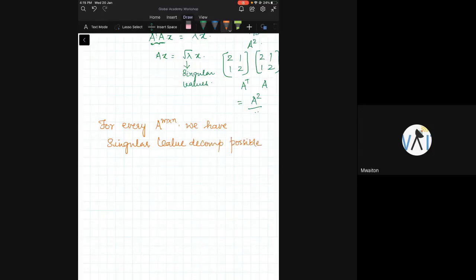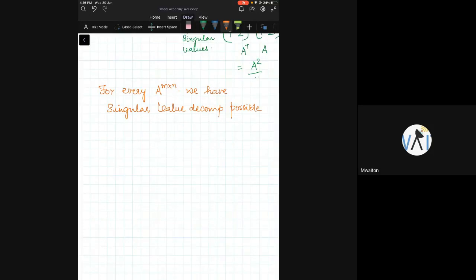I've not done the complete proof or understanding of this, but I've just given a very conceptual, superficial understanding of singular value decomposition, because that is enough. Once you start reading a textbook on singular value decomposition, you'll actually get the idea of what is happening over there.